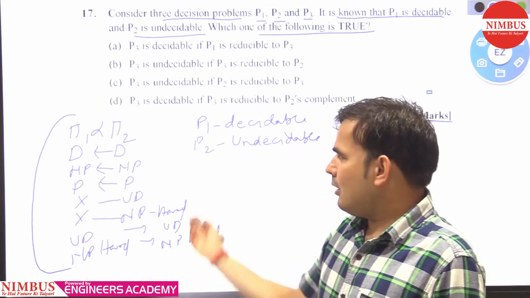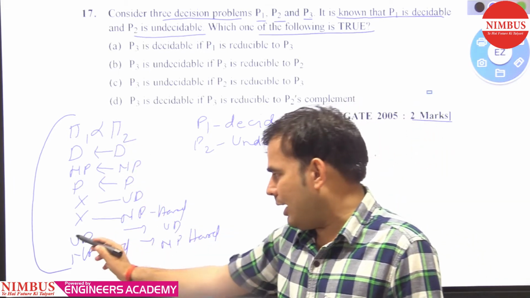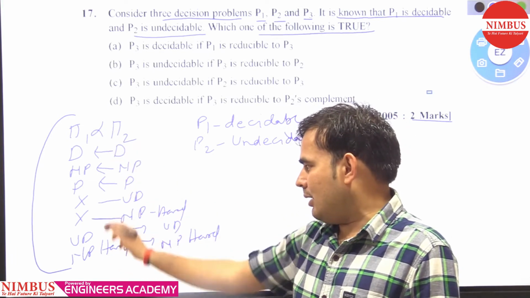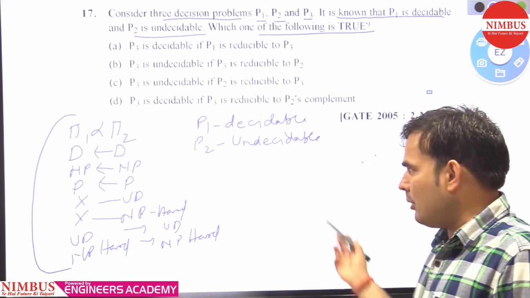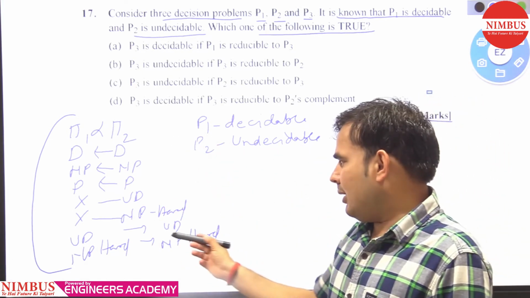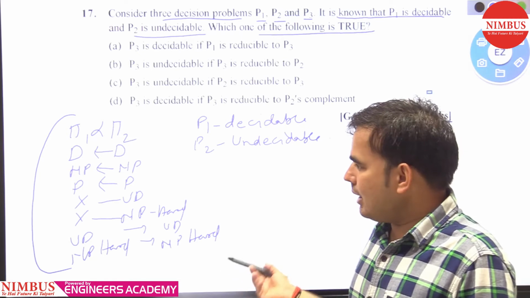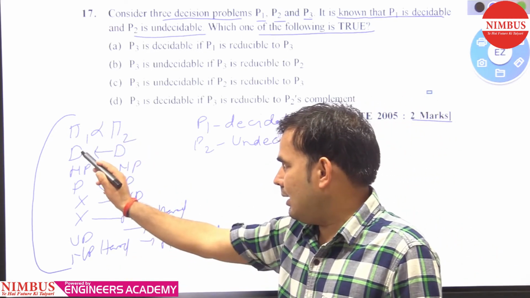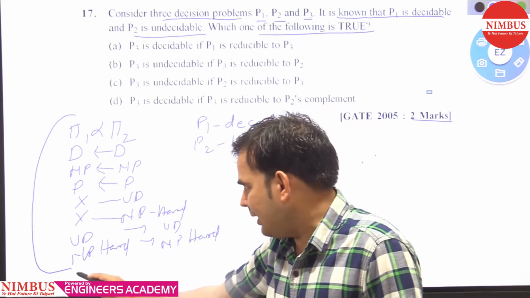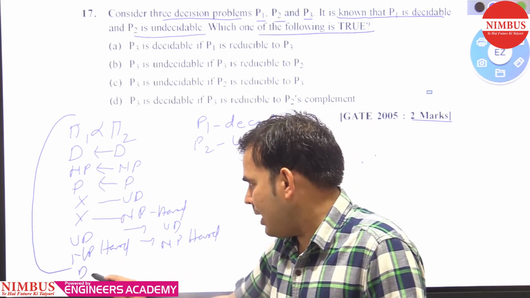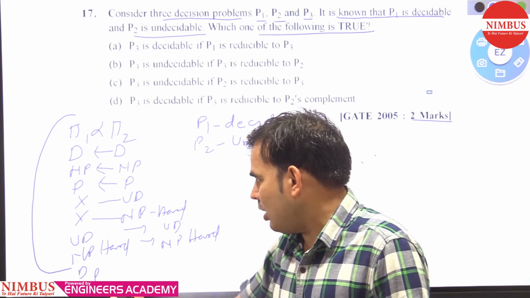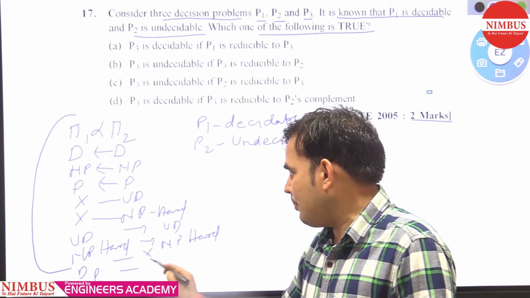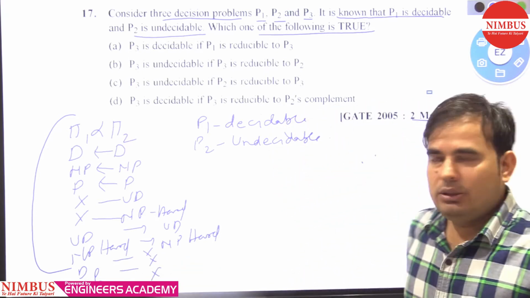In reverse, if pi 1 is undecidable or NP hard, then pi 2 is undecidable or NP hard. Similarly, if pi 1 is decidable, NP complete or polynomial time reducible, then we cannot say anything about pi 2. So this is all about it.